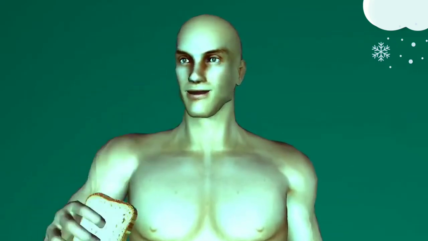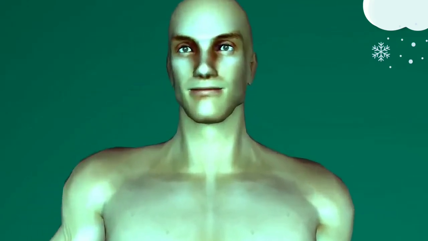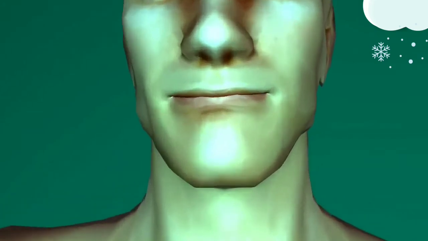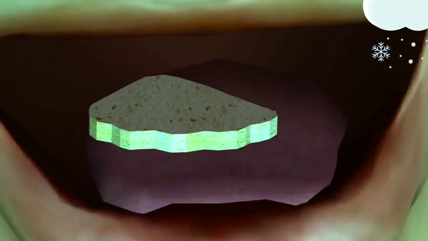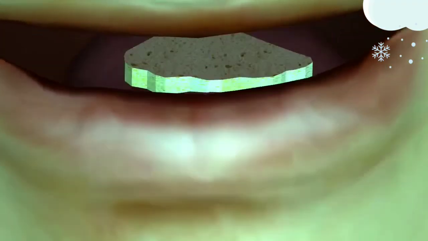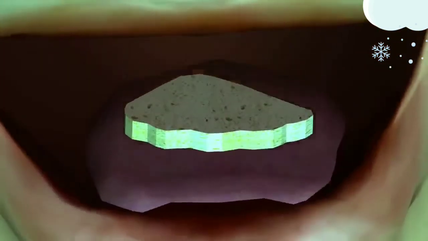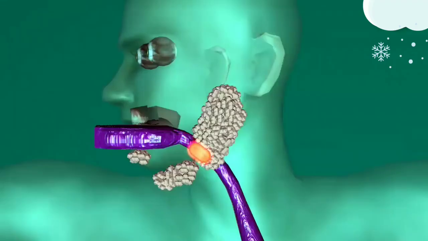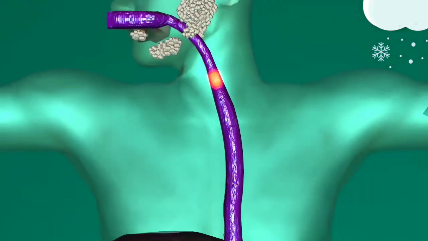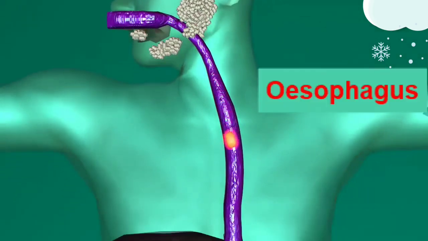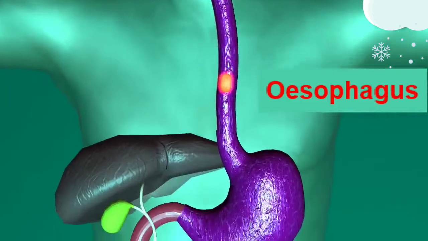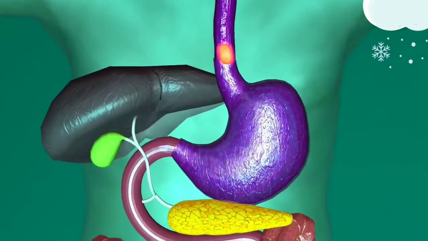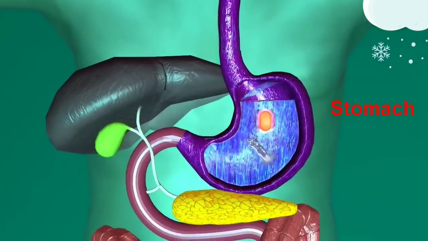Now we will understand how the process of digestion takes place in our body with the help of 3D animation. So this is our mouth here. When we put that morsel in our mouth, our teeth bite and chew the food, then saliva gets mixed with the food, and then this soft ball bolus is passed. Now it is passing through the esophagus, and slowly, little by little, it enters the stomach.